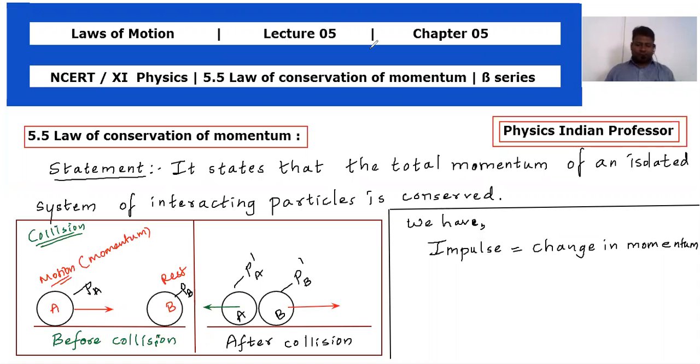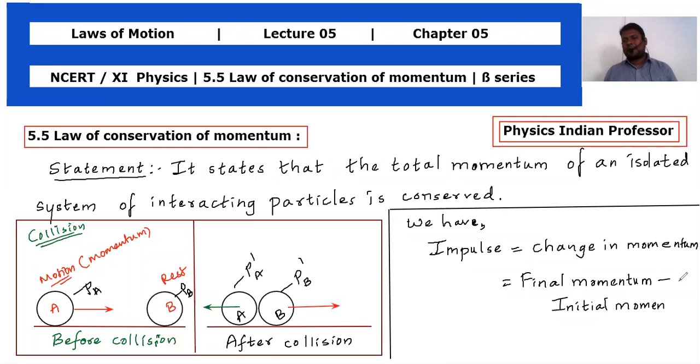Now tell me, what is change in momentum basically? When there is some initial momentum and then a different momentum comes, there will be a change in momentum. It may increase or decrease: initially it may be larger and finally smaller, or initially smaller and finally larger, depending upon the scenario. So basically what we are going to write for the change in momentum is final momentum minus initial momentum.